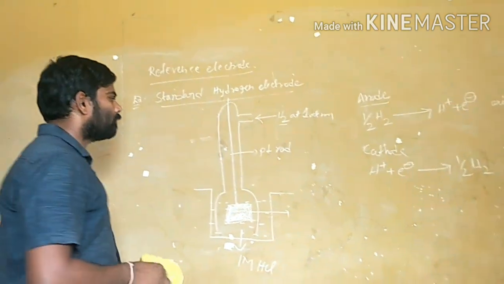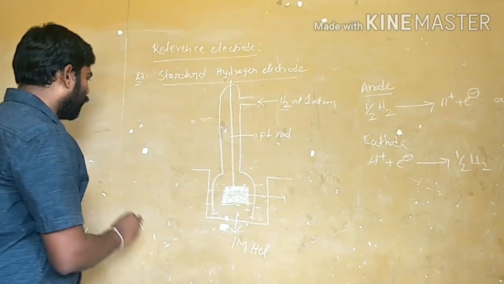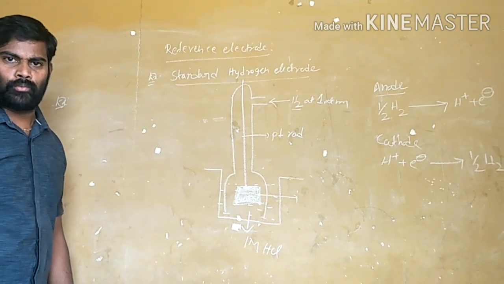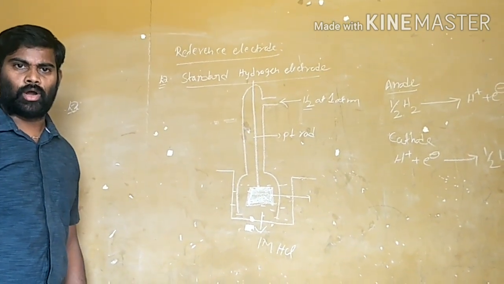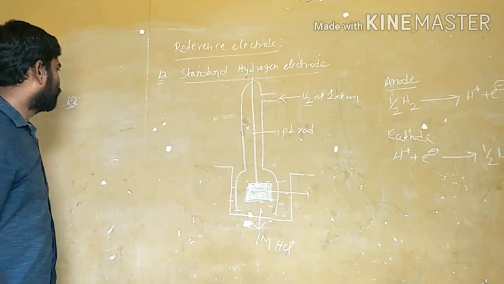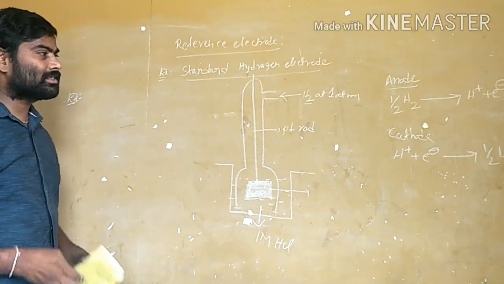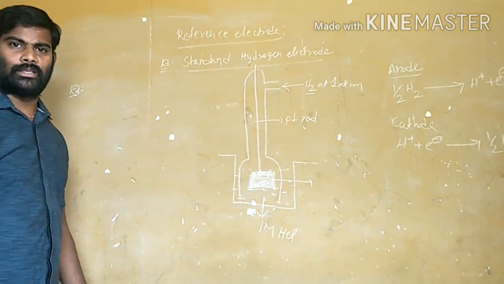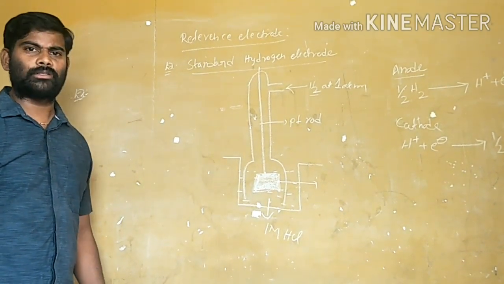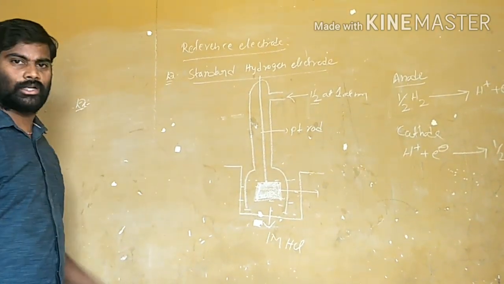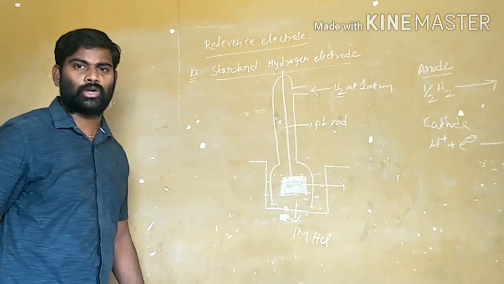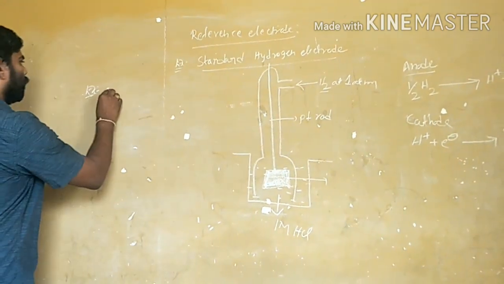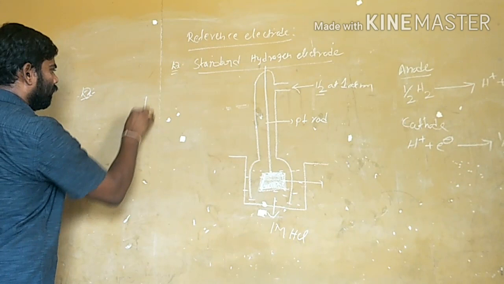How is it done? For example, if we have to calculate the already given zinc electrode oxidation potential value, that is 0.74, how is it obtained? That value is obtained by combining this zinc electrode with this reference electrode. The total E cell is formed, and from this, the single electrode potential of zinc is calculated, because I already told you the standard hydrogen electrode potential value is arbitrarily fixed as 0.